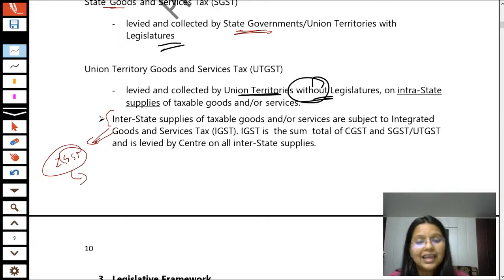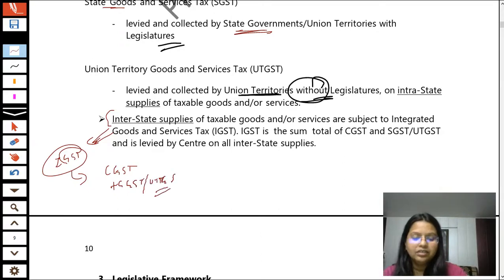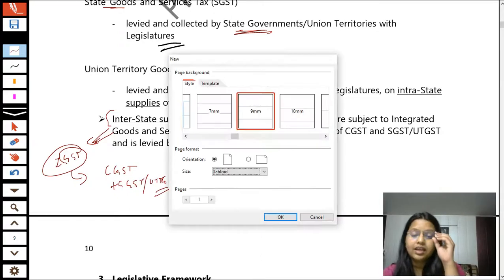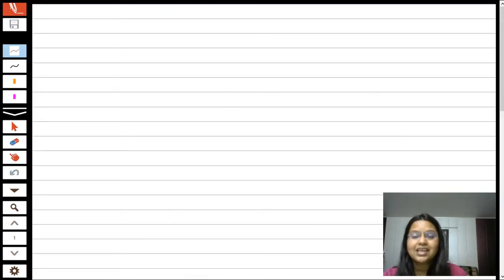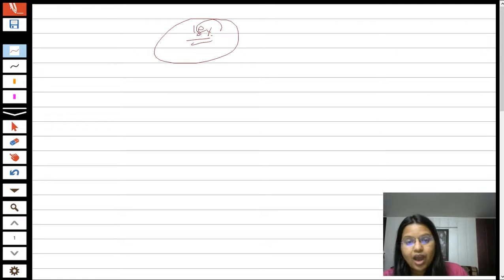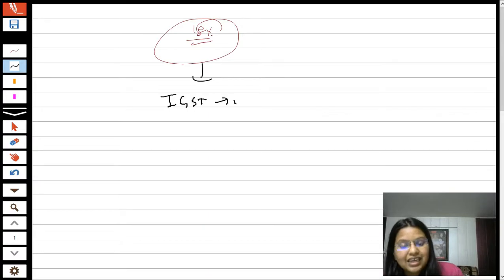It is basically the sum total of CGST plus SGST or UTGST. For example, if on a product the GST rate is 18%, and this product is in an interstate supply, then IGST of 18% shall be there.